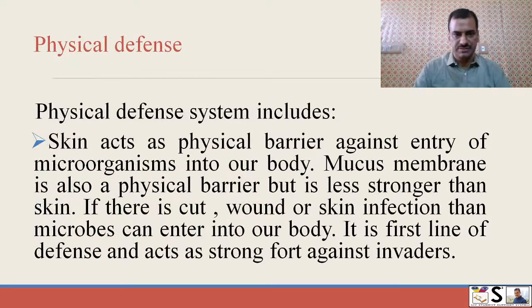First is physical defense. Physical defense includes skin. The skin acts as a physical barrier against the entry of microorganisms into our body. Mucous membrane is also a physical barrier, but it is weaker than skin. If there is a cut, wound or skin infection, then this barrier may become weak and microbes can enter our body through it. It is the first line of defense and acts as a strong fort against the invaders.